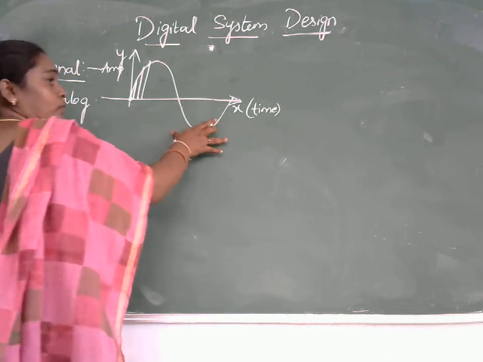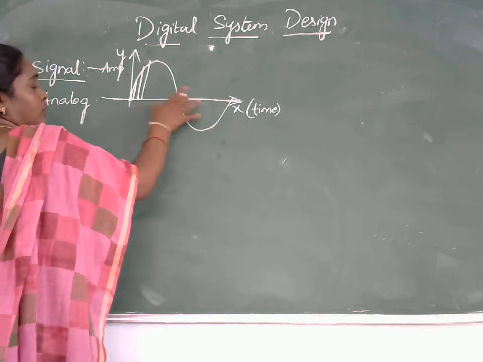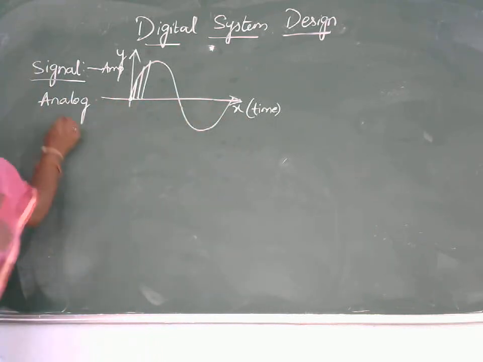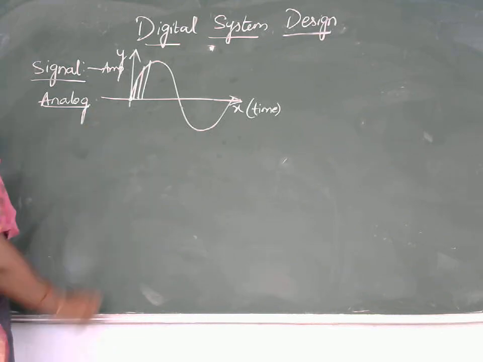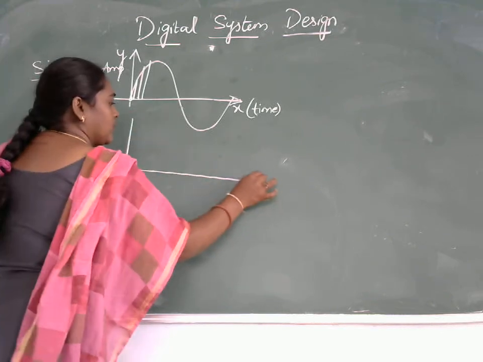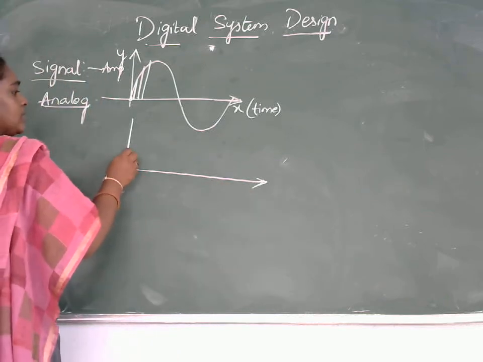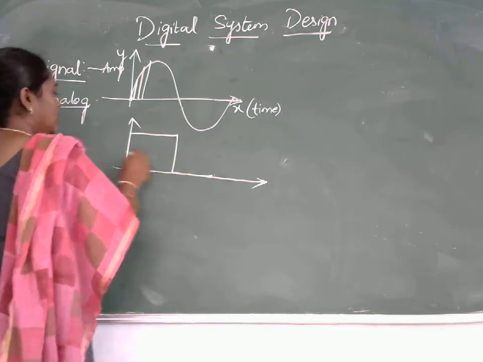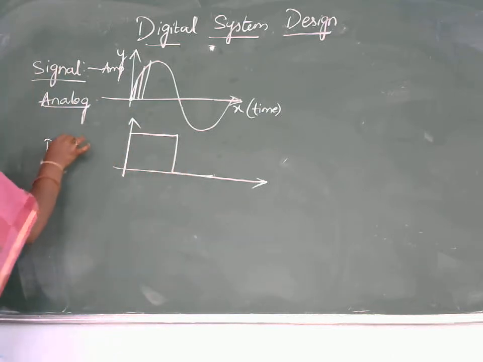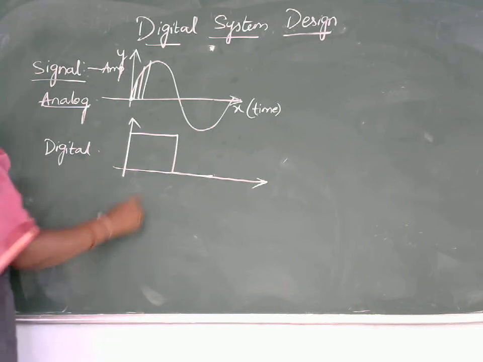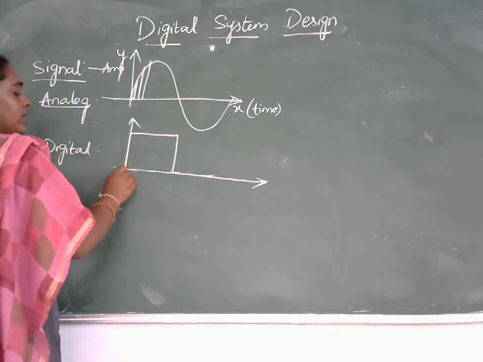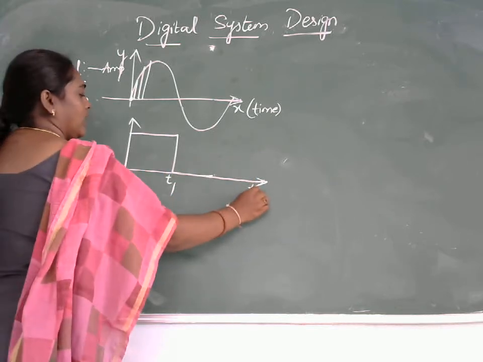So the signal is a two-variable one, and if that signal is varying continuously with respect to time, it is called an analog signal. If the signal is not varying with respect to time and it is having some digitalized values, then such signals are called digital signals. In case of a digital signal, instead of varying continuously with respect to time, it will vary at discrete instants of time.